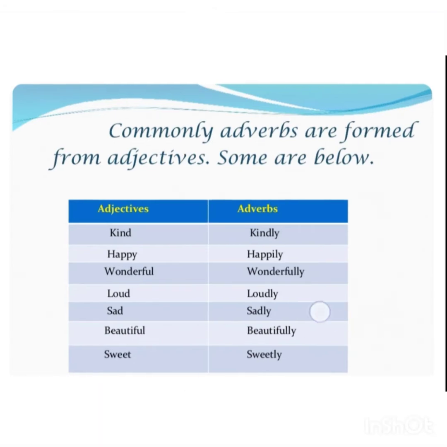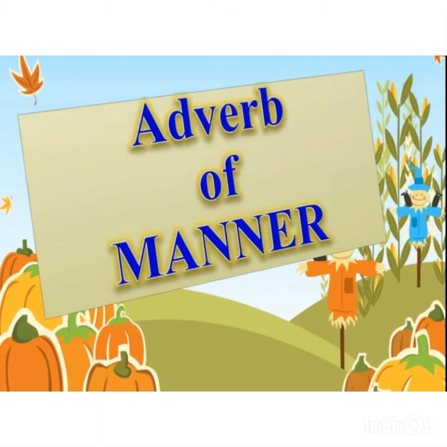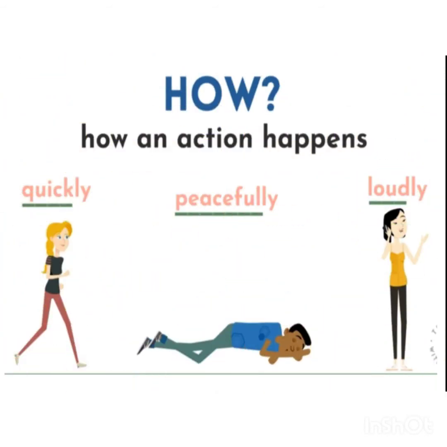Now, let's understand kinds of adverbs. So, the first kind of adverb is adverb of manner. What is adverb of manner? It is an adverb that shows how an action is done. It answers the question how. Examples, as you can see here, quickly, peacefully, loudly. All these three words are adverbs which are telling us how the action is being performed by these three characters.